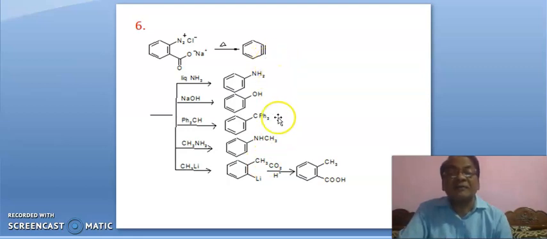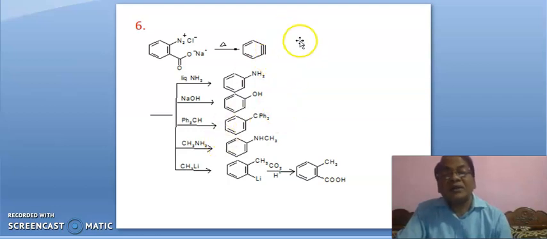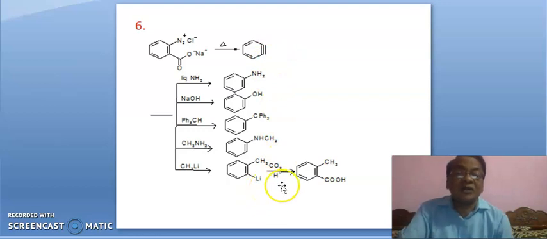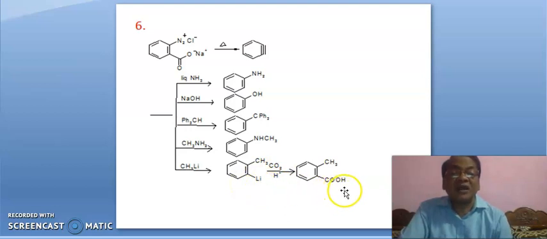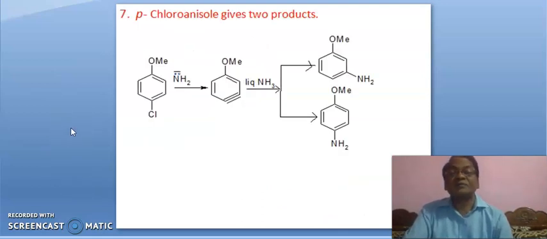negatively charged. Then if methyl carbanion will attack here, CH3 minus, then it will break in this fashion. Positive charge will be here, negative charge will be here. So methyl will come here and lithium will come here. Okay, it is the product. If further it is heated with carbon dioxide, followed by acid hydrolysis, a carboxyl group will enter here, leading to this product.